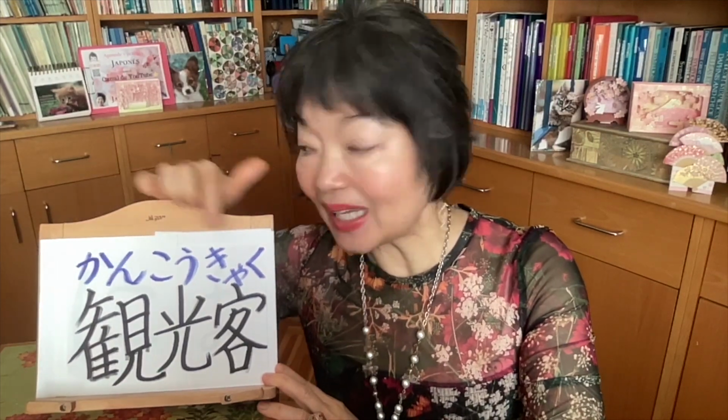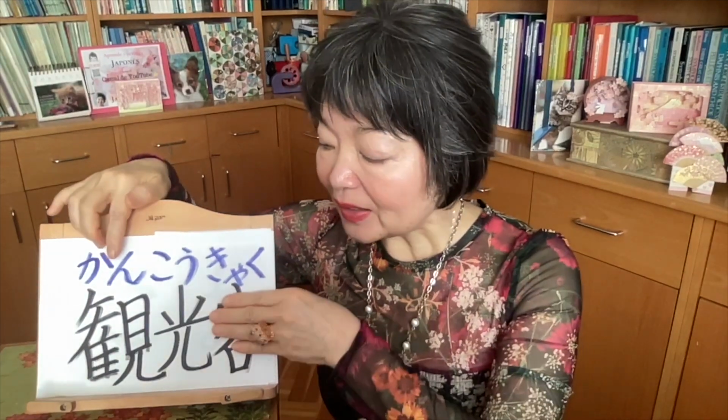In Kyoto, well, I'm not talking about the other cities. In Kyoto, there are lots of tourists. Tourists, we say 観光客. Only 観光 means tourism, and the verb 観光します means to travel, to do some sightseeing. And 観光客, this 客 means client or customer. So 観光客 means tourists.